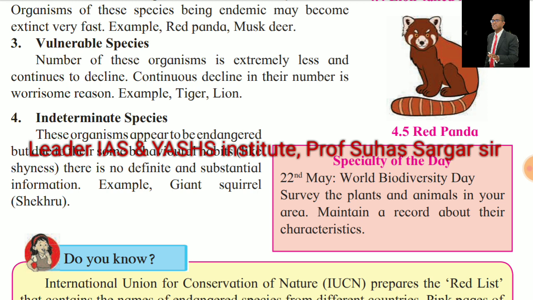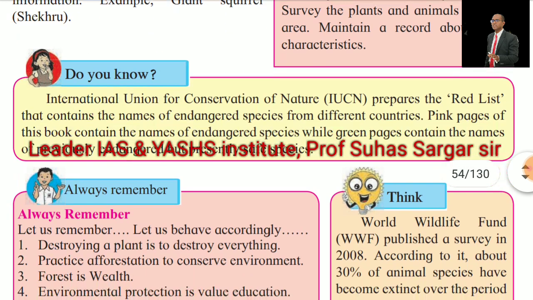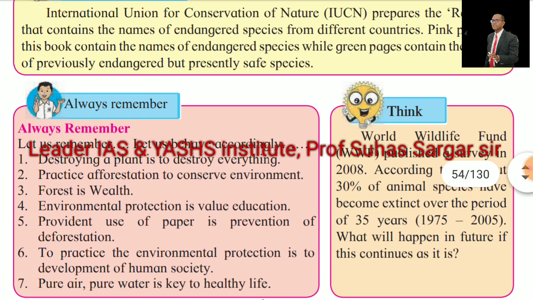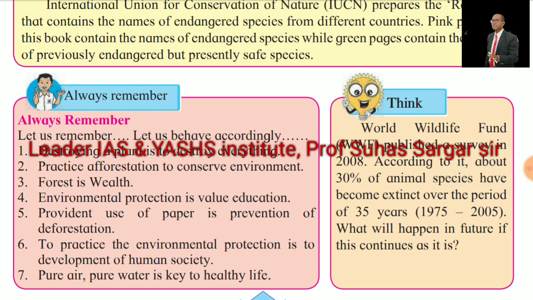The speciality of the day: 22nd May, the World Biodiversity Day. Survey the plants and animals in your area and maintain a record about their characteristics. Do you know, the International Union for Conservation of Nature prepares the Red List that contains the names of endangered species from different countries. Pink pages of this book contain the names of endangered species, while the green pages contain the names of the previously endangered but presently safe species.